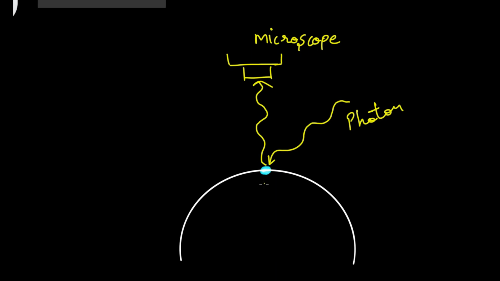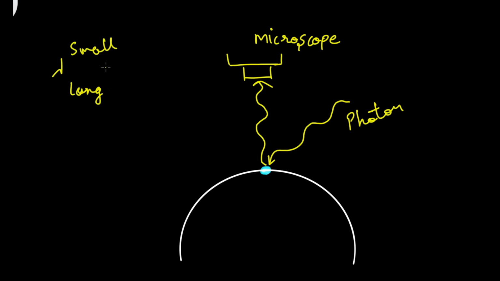We can only reduce the change in position or the change in momentum by changing the wavelength, by small wavelength or long wavelength.